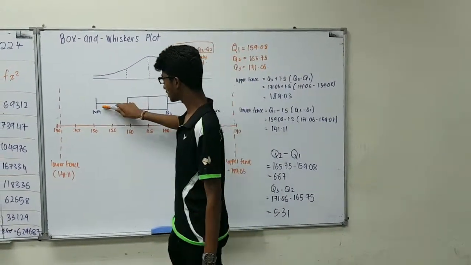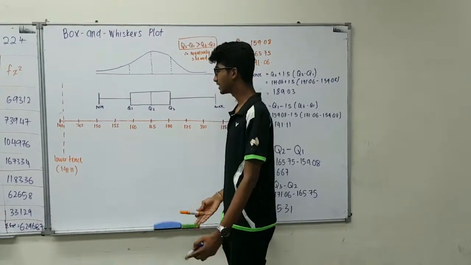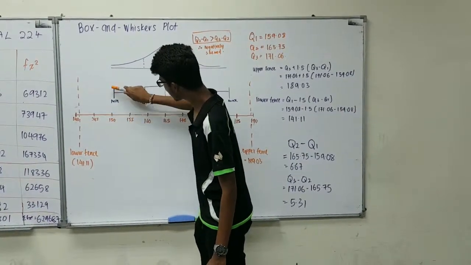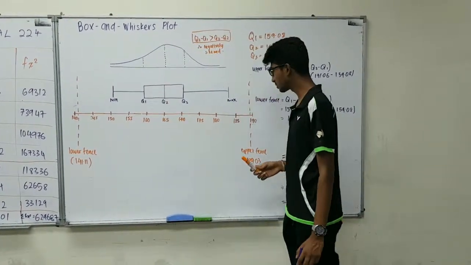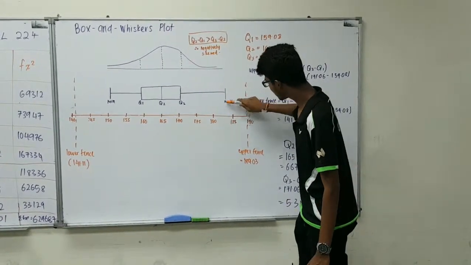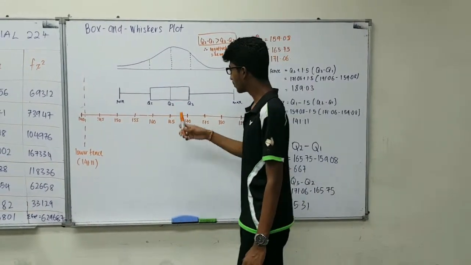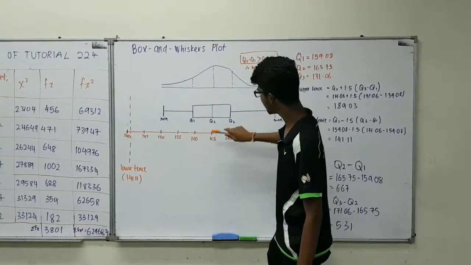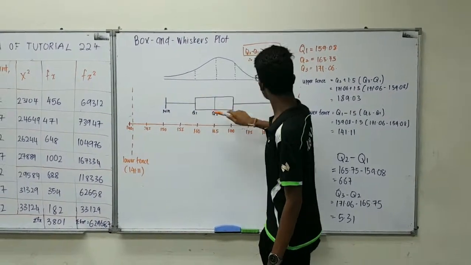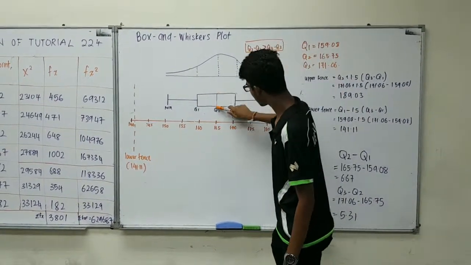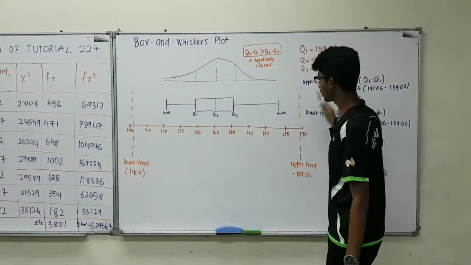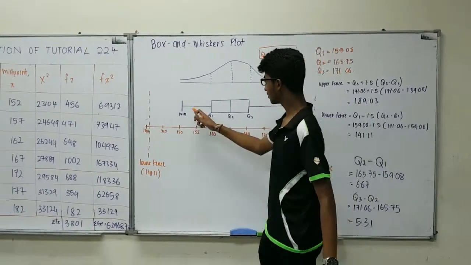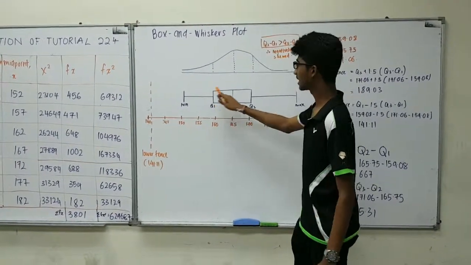Then moving on to this diagram. First we will start with the minimum value of our data. Our minimum value is 151, slightly here. Then moving on to the maximum value of our data, which is 183, slightly here. Then moving on to plotting Q1, Q2, Q3: Q1 is 159.08, slightly here. Q2 is 165.75. Q3 is 171.06. Then we need to connect all of this, forming this diagram.